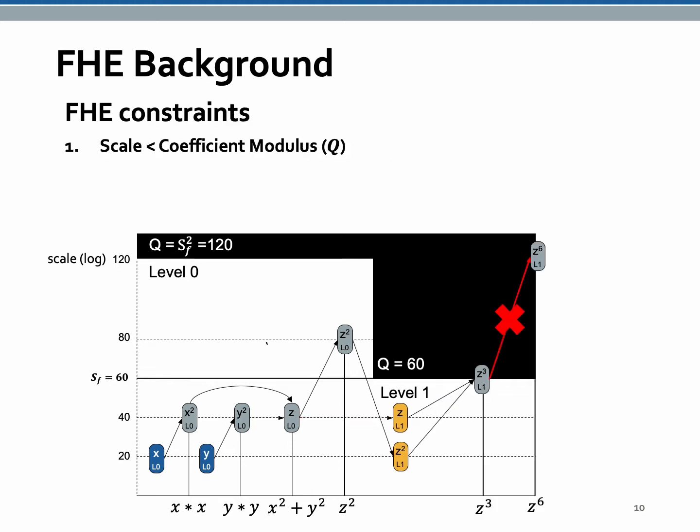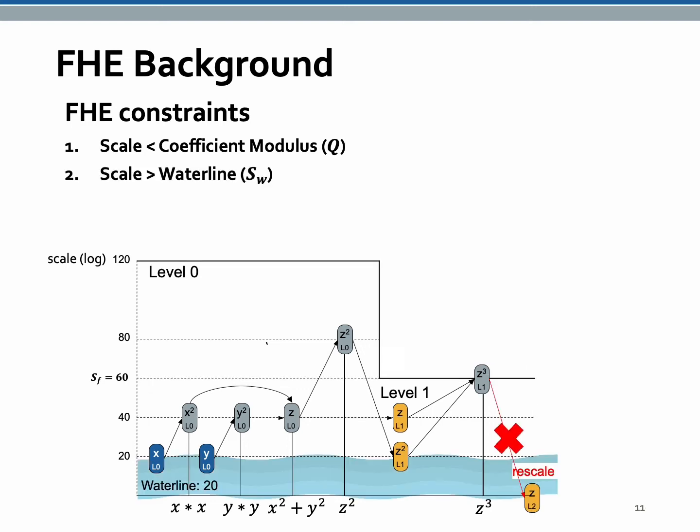FHE has constraints on scale, level, and coefficient modulus. The first constraint is that scale should always be lower than the coefficient modulus. If the scale exceeds coefficient modulus, the scale overflow occurs. Scale overflow invalidates the encrypted data inside the ciphertext. For example, the scale of z to the 6th is 120, which is bigger than the coefficient modulus 60. This computation is prohibited by FHE constraint 1.